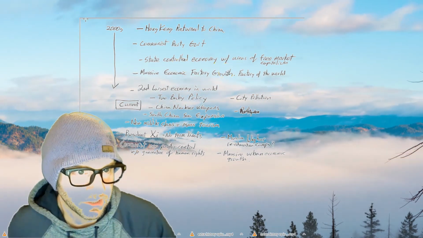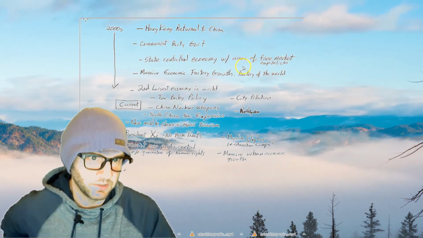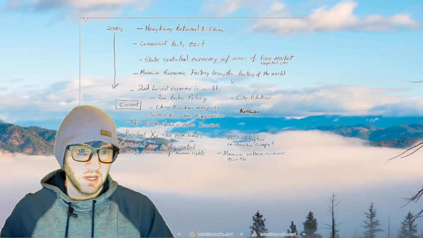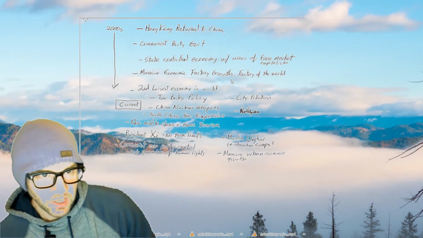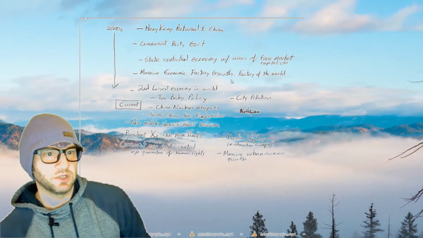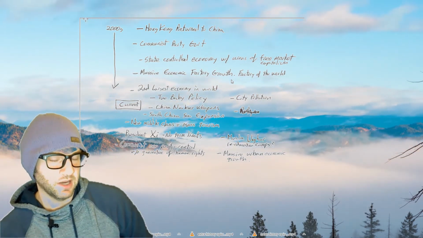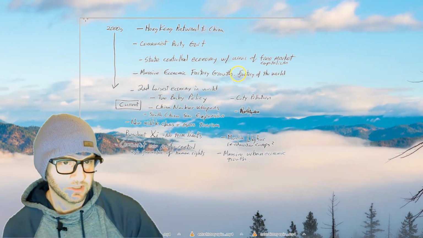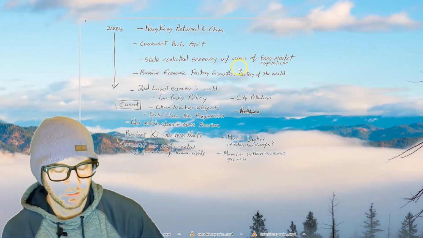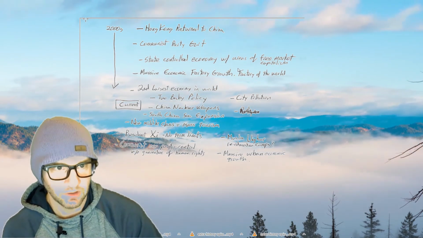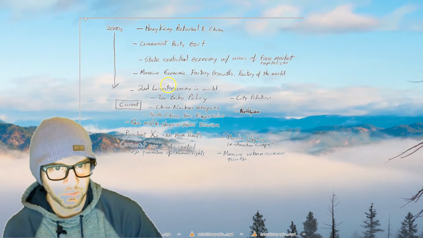State-controlled economy still, with areas of free market capitalism. There is a lot more free market capitalism in the last few years. If you go to a downtown city in China, you will not tell the difference between a Chinese city and a capitalist city in any other capitalist country. Okay, it is restaurants, shops, all running free market style, but the government is still in control of the major parts of the economy.